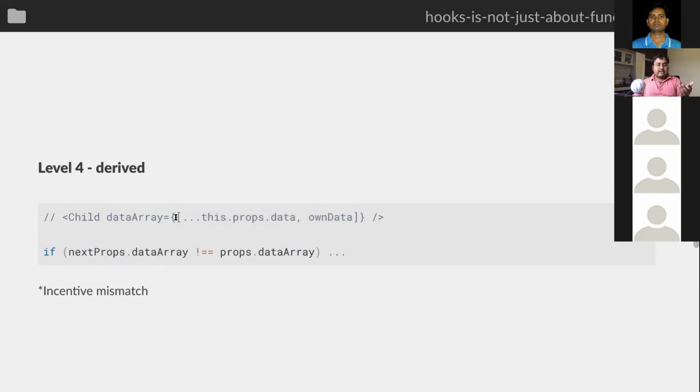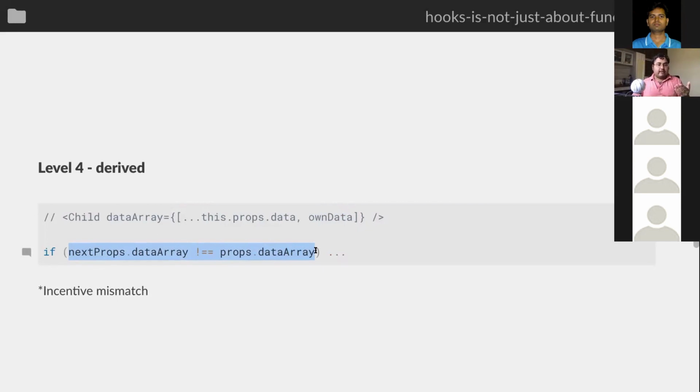It can create a new array very easily and send it to the child. But for the child, it's very hard to check if the array elements have actually changed or not. So it has to either go through all the elements manually, or do something more expensive like JSON stringify. But the point is, this is also going to be hard if you use something like useEffect, because now you have to put in your custom logic to check if your props have actually changed or not.